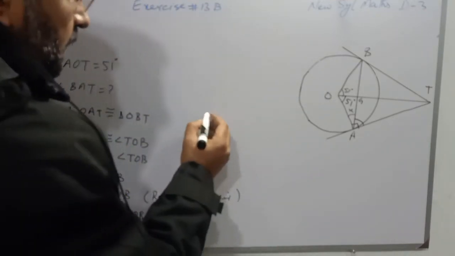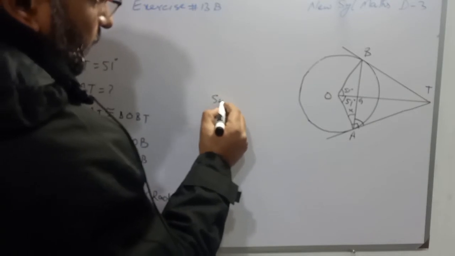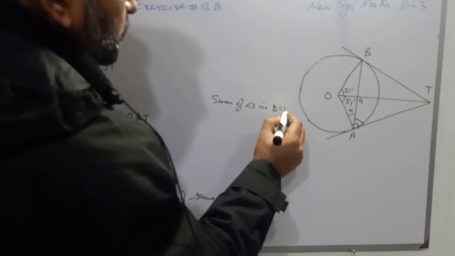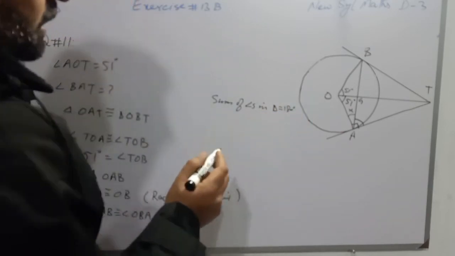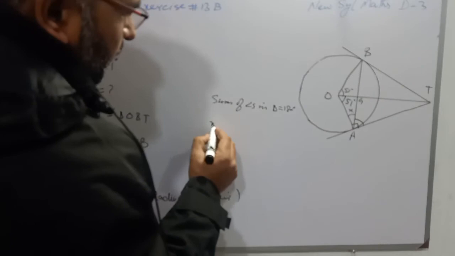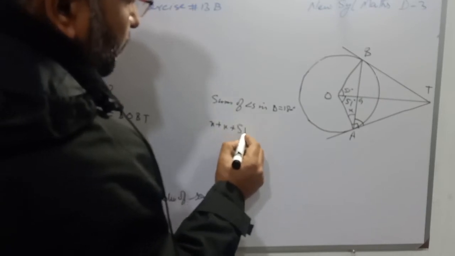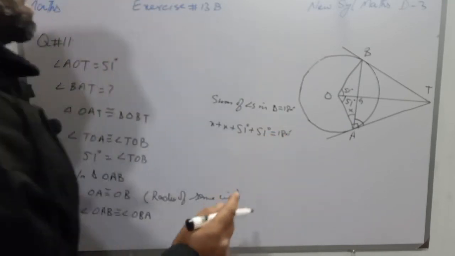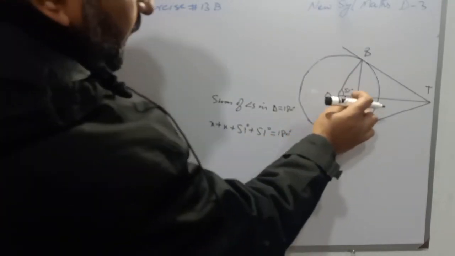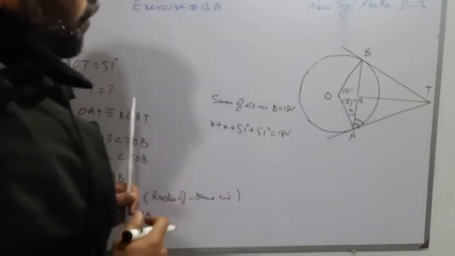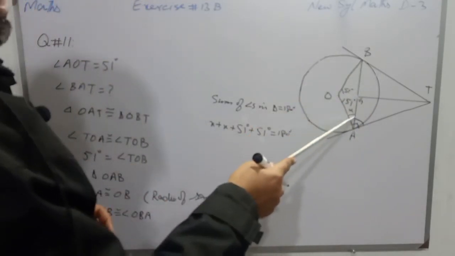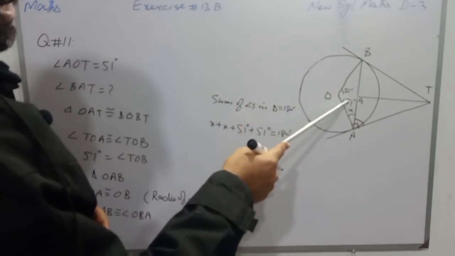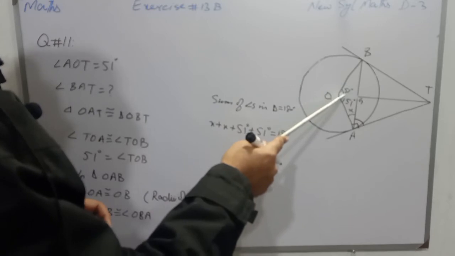Now students, sum of angles in a triangle is equal to 180 degrees. Now I am discussing triangle OAB, in which this angle is X and this will also be X, and this angle is 102 degrees because both are 51 and 51.